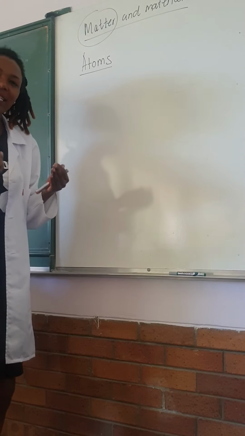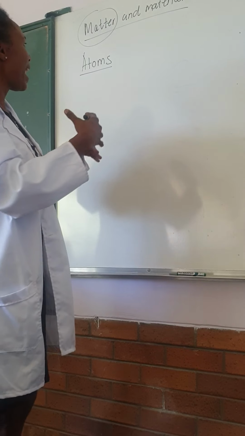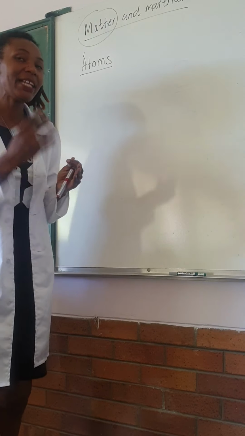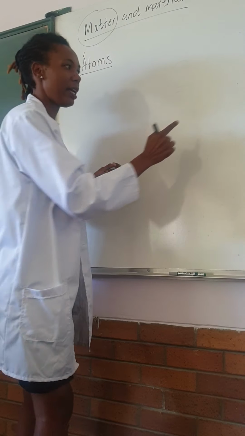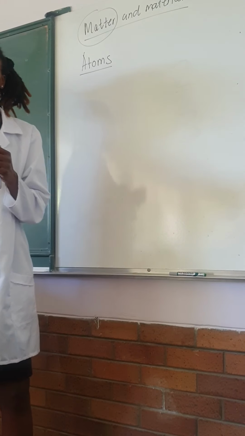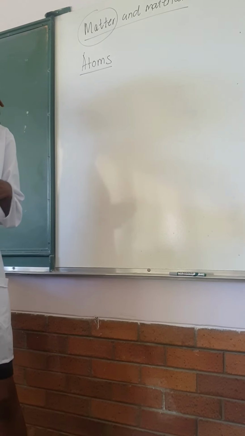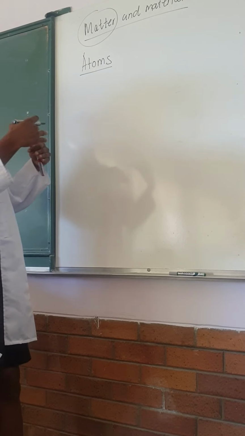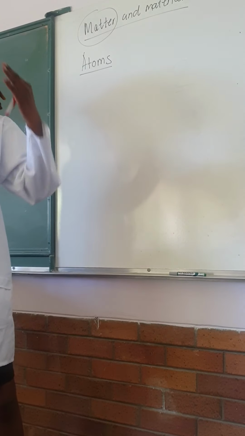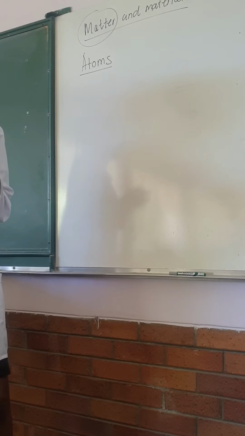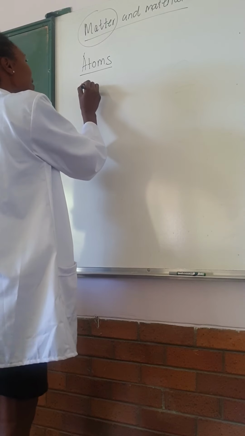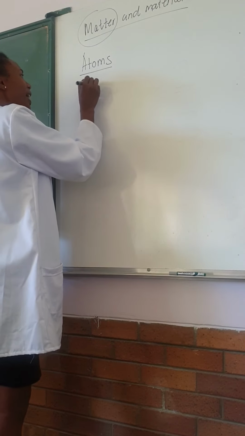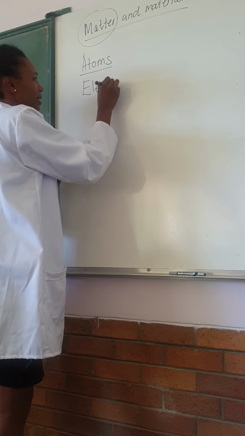Now these atoms exist, and we cannot actually see them to say this is an atom. We don't really see them, but we know that they are the ones that make up an object. And these atoms are the ones that form what is known as elements.